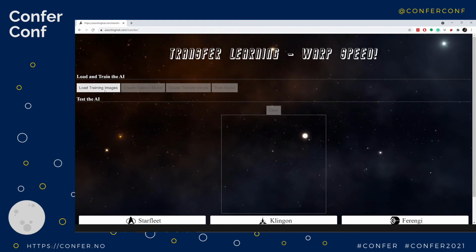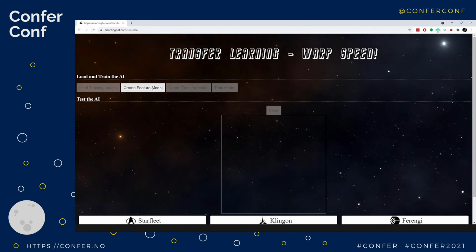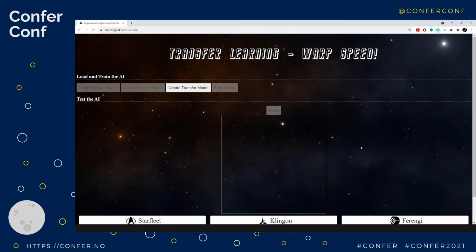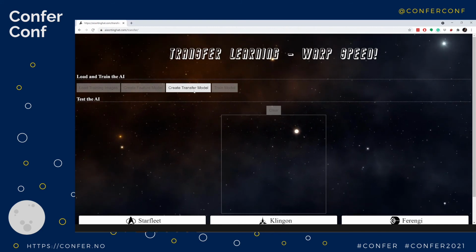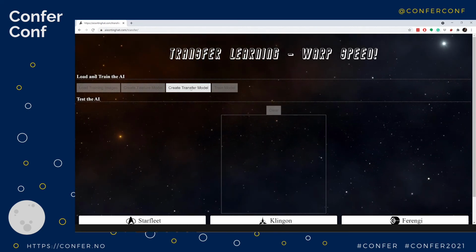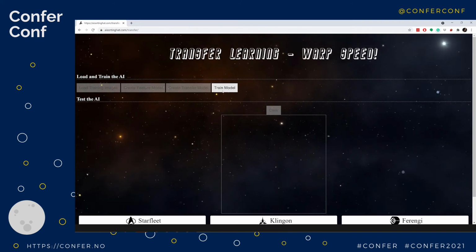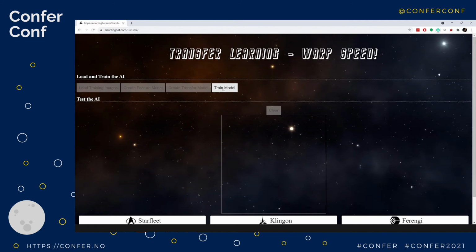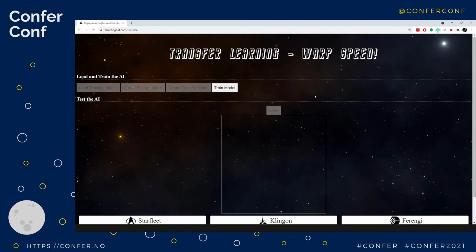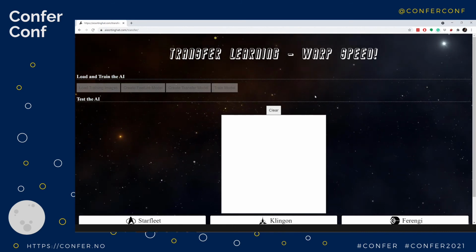So I'm going to say load the training images. So when I click that, they're loading. Create the feature model, which is the shaved model that we were talking about before. So I click that. And you saw the stars stutter just for a moment there. And then create the transfer model. This is add my new 2 layers to the transfer model. And that happens instantly. And now I'm going to click train the model. And so this is going to train on my machine right here in real time. Click that, see the computer stutter for a little bit, and the stars stop for a second. They come back, done. It just trained the model.